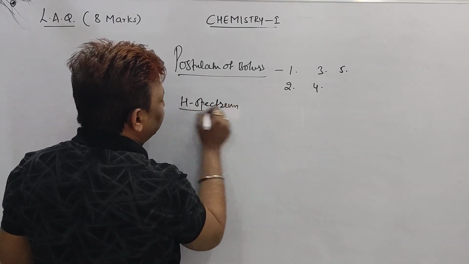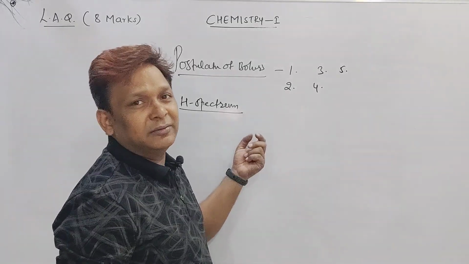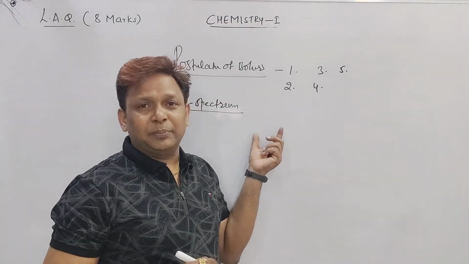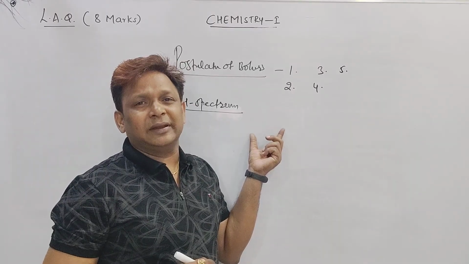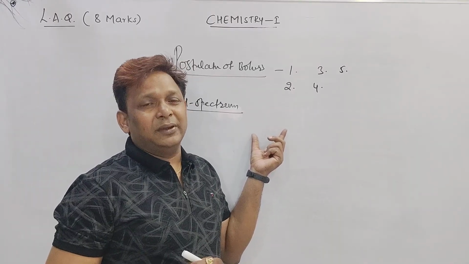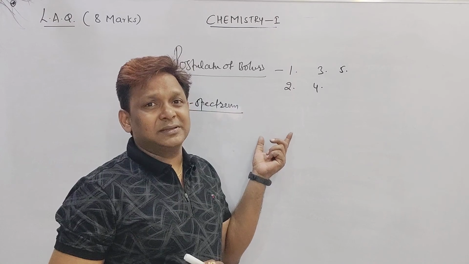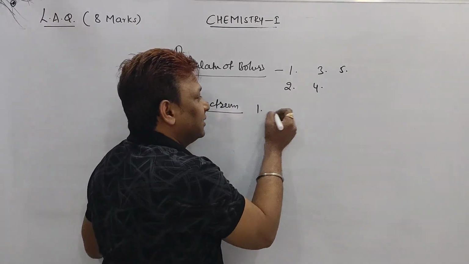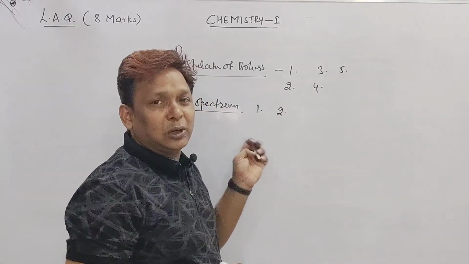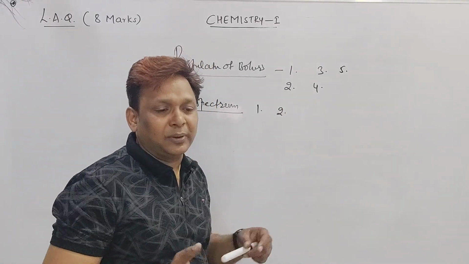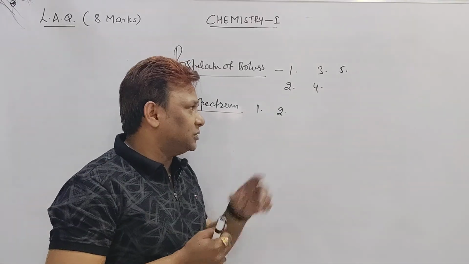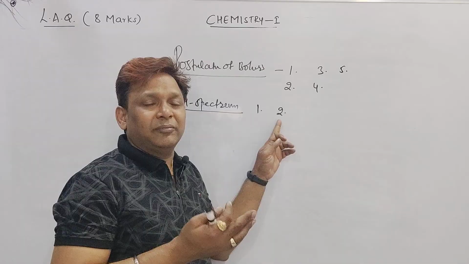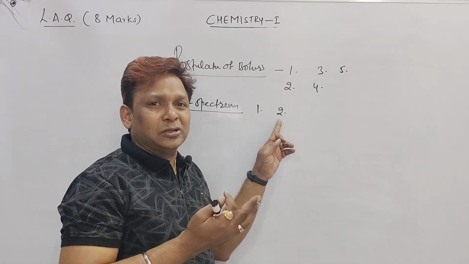Second, after that, we wrote about the spectrum of hydrogen. How many points did we write? 5 points. Point number 1: when a high voltage current is passed through a discharge tube containing hydrogen gas, the electron in an atom absorbs energy. Point number 2: by absorbing energy, the electron jumps from a lower energy orbit to a higher energy orbit.